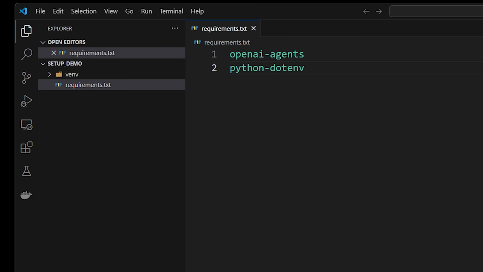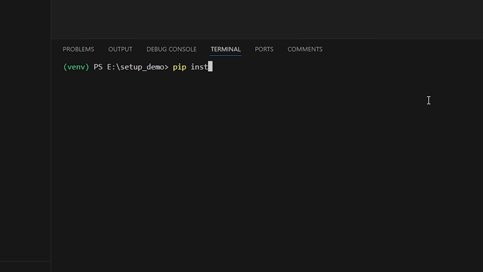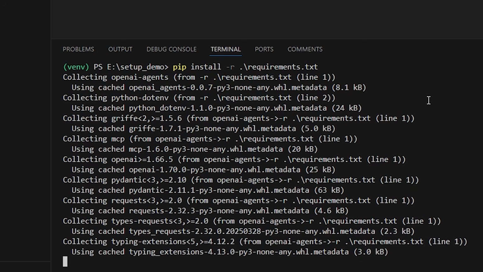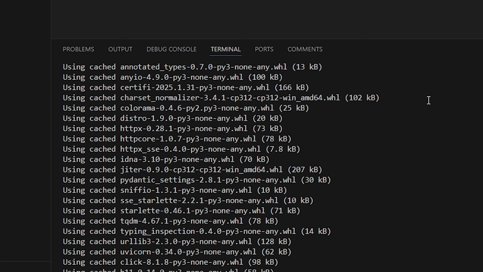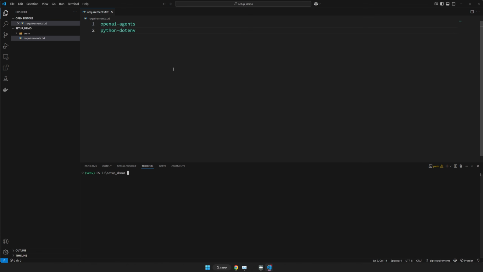So now anytime I want to install a Python package, I can either run the command manually to install it, or I can add it first to my requirements and then install everything and keep everything up to date by doing pip install -r requirements.txt. So this will install automatically any requirements that you don't already have from that file. Alright, so that's how you can set up a local Python environment and also set up your Python dependencies.